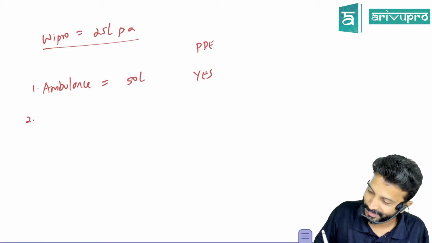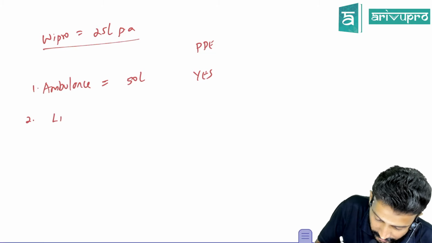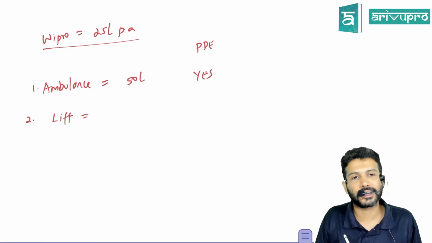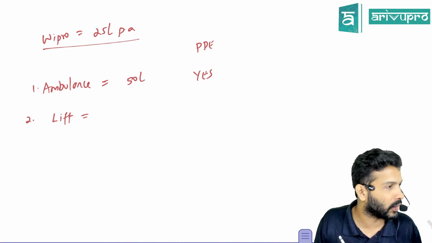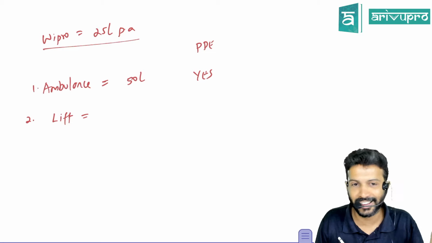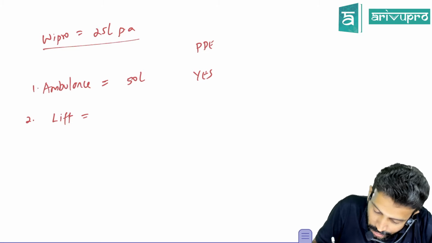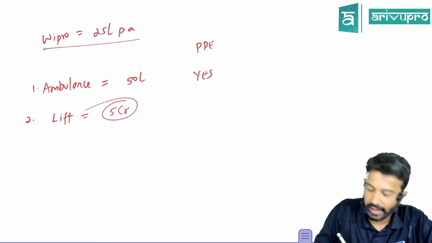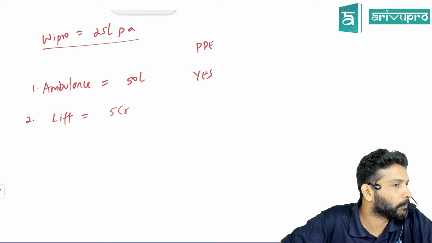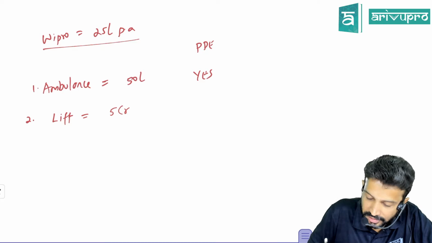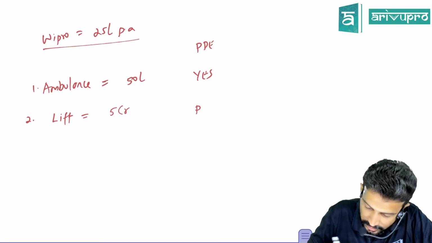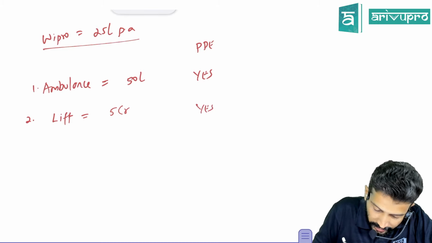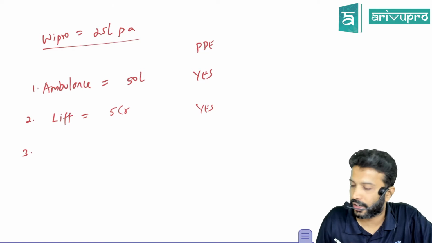He proceeded. He saw that Wipro Limited has purchased a lift. It's a 10-storied building. Obviously nobody likes walking these days. Everybody wants a fast-paced life, so everyone wants a lift or escalator. So Wipro spent about 5 crore rupees and purchased a lift. So tell me, sir, is the lift a property, plant and equipment for Wipro? Yes, sir. All right. Sir, he reached the receptionist area on the ground floor.